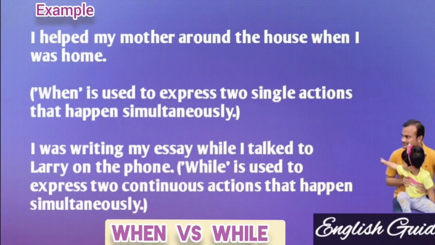When I was home, I helped my mother around the house. This is the use of when to express two single actions that happen simultaneously.